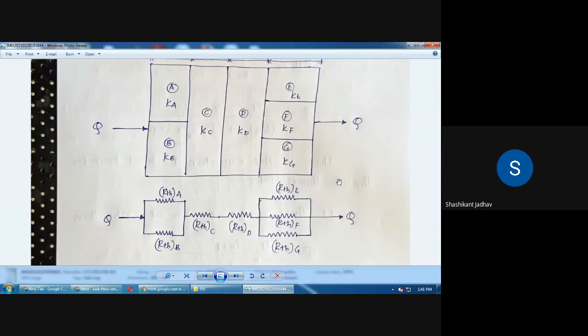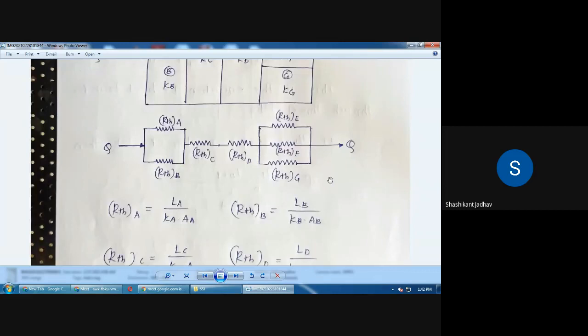Okay, up to this we have written. Reply me in the chat box. Shall I proceed? Now we have to write down the thermal resistance value of each thermal resistance. That is, what is the value of thermal resistance A, B, C, D, E, F, and G. We know how to calculate the value of thermal resistance: L by K.